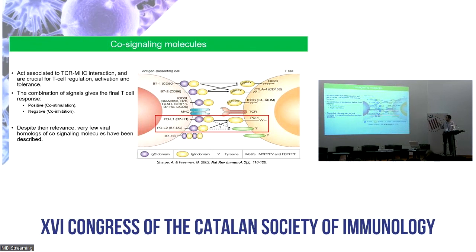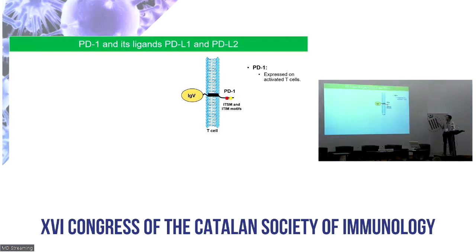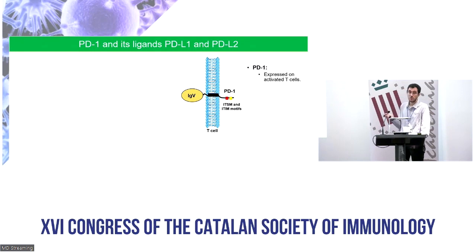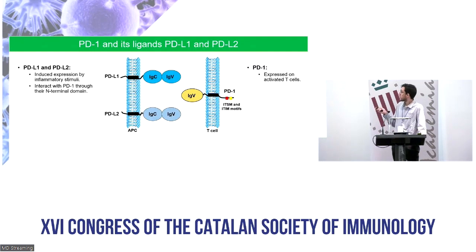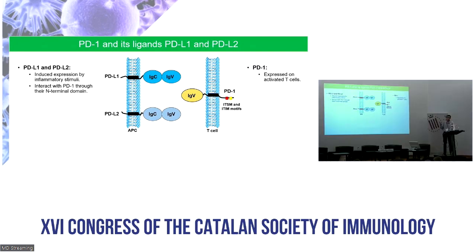Today I will focus on the PD-1, PD-L1, PD-L2 axis that triggers co-inhibitory signals during immune responses against pathogens and cancer. PD-1 is a receptor expressed on the surface of activated T cells formed by an extracellular Ig domain and that contains a cytoplasmic tail with two tyrosine motifs. Its two ligands, PD-L1 and PD-L2, are expressed inducibly during inflammation, with PD-L1 being more widely expressed. Both are formed by two extracellular Ig domains and a transmembrane region, and interact with PD-1 through their N-terminal Ig domain.